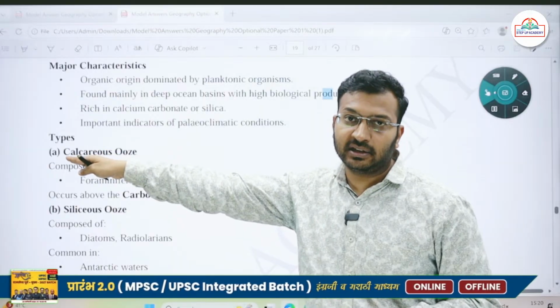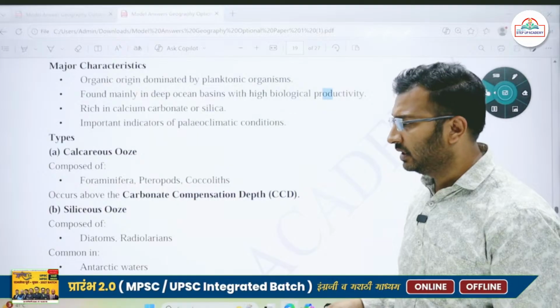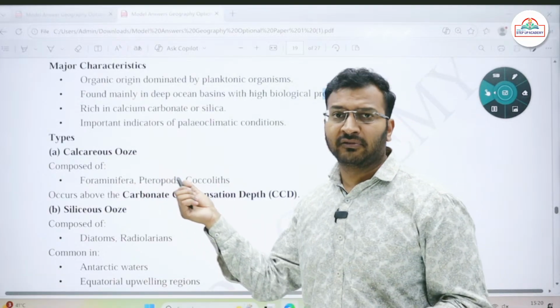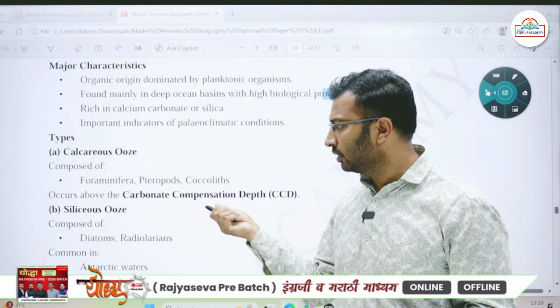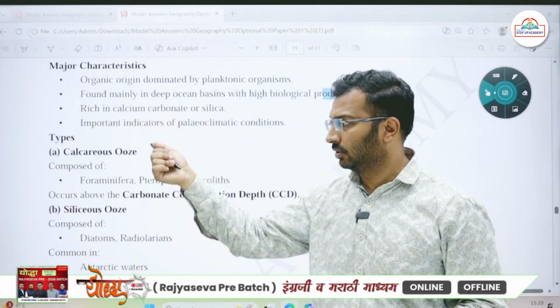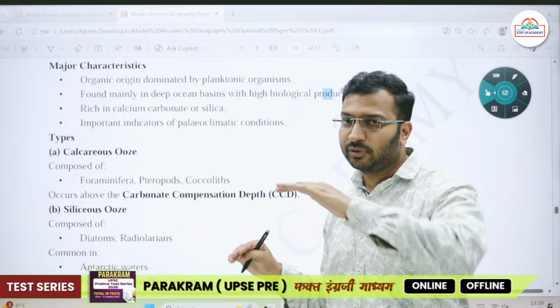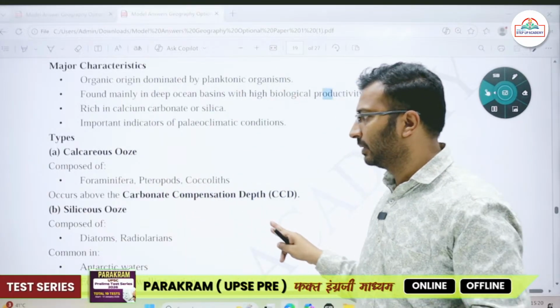Since they are calcareous, that is shells, skeletons and so on of animals, they are found not at very great depth, because beyond the carbonate compensation depth they'll easily get dissolved, because of chemical activity there. So they are found at a height above the carbonate compensation depth.